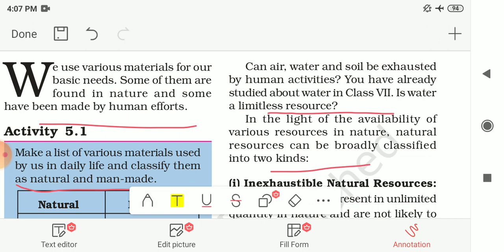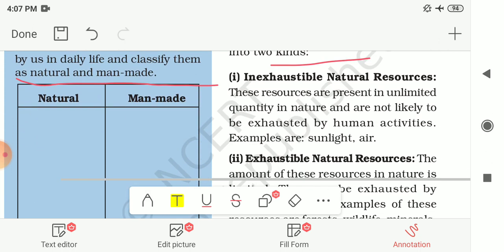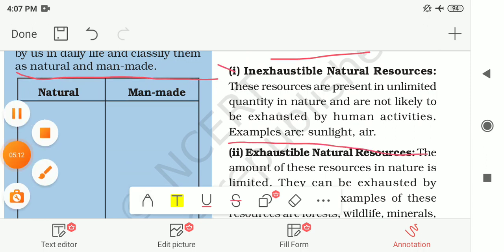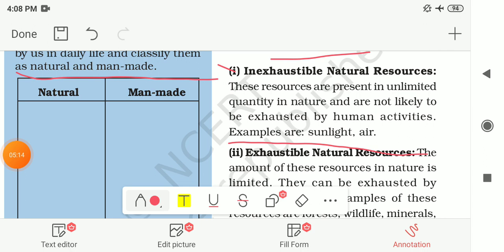First, inexhaustible natural resources are given to you. These resources are present in unlimited quantity in nature and are not likely to be exhausted by human activities. This kind of natural resources is known as inexhaustible natural resources.